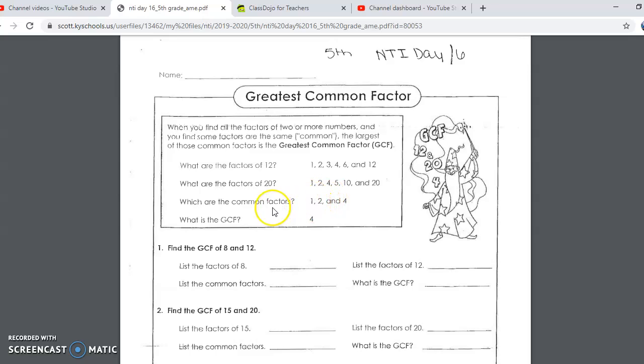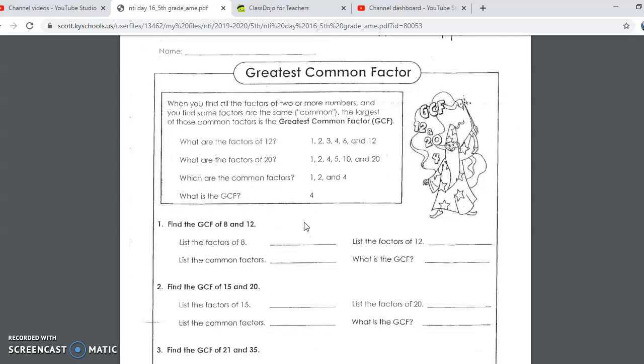Then for common factors, you just look and see which ones are the same. So 1 I have in both, 2 I have in both, 4 I have in both. I don't have a 3, I don't have a 5, no 6 down here, no 10 up there, no 12 down here, and no 20 up here. So that's all I have. Then you should be able to quickly find which one's greatest. That's 4. 4 is your greatest common factor for these.